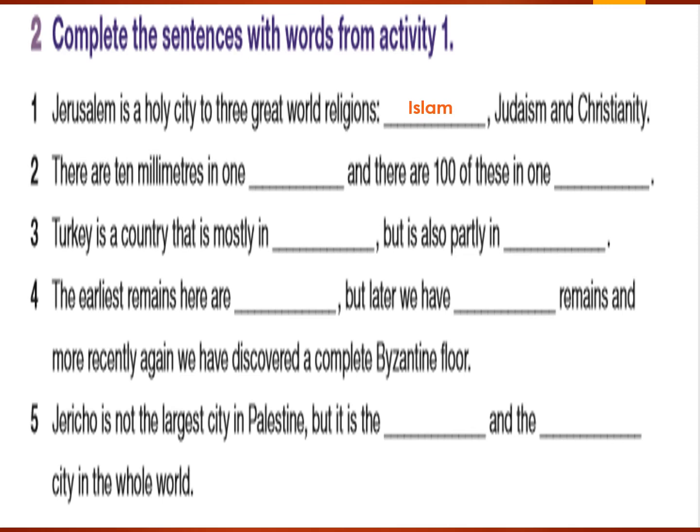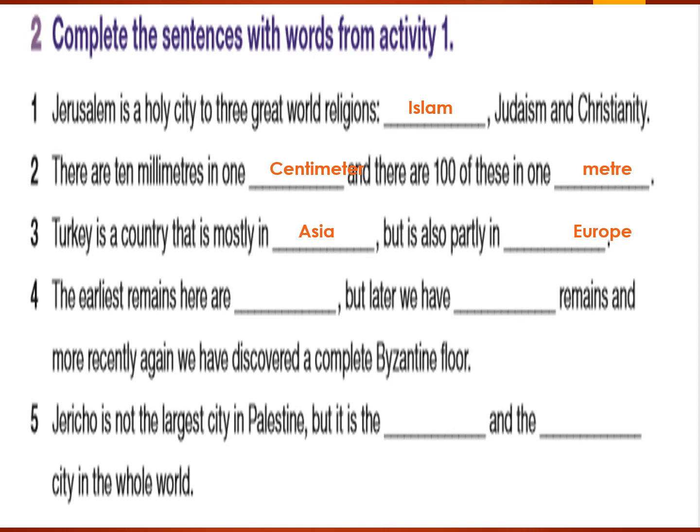Number 2, there are 10 millimeters in 1, yes, centimeter, and there are 100 of these in 1 meter. Number 3, Turkey is a country that is mostly in, yes, Asia, but is also partly in Europe.